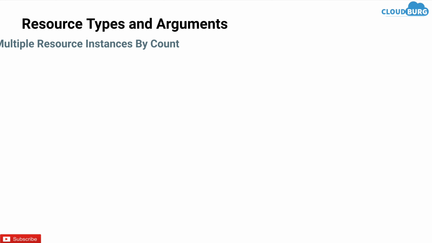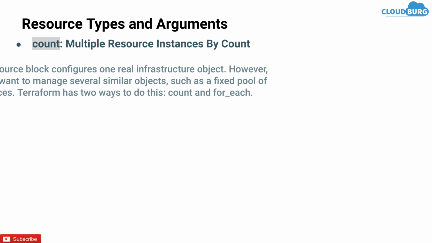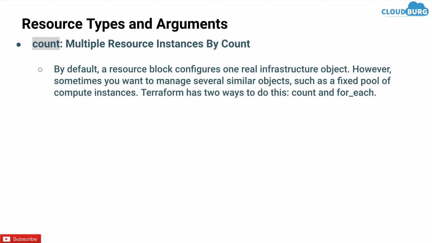Next is count. By default, a resource block configures one real-time infra object. So by default, it will launch, say, one instance. However, sometimes you want to manage several similar objects, such as a fixed pool of compute instances. Suppose you want to create one cluster of 5 instances of similar type. Then you can't do it by only configuring the simple resource file. Terraform has 2 ways to do this. One is count and one is for_each. So you can use either way. Let's discuss count first.